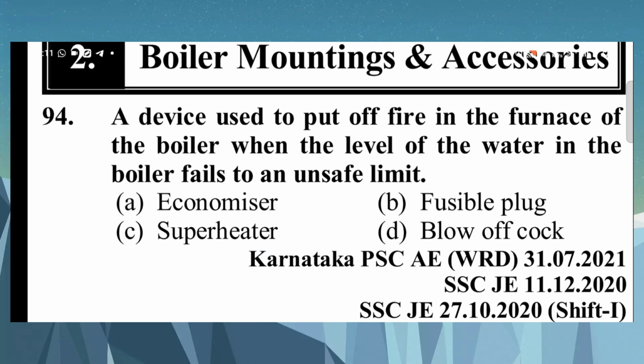Question number 94. From the boiler mountings and accessories, chapter 2 is started. A device used to put out the fire in the furnace of the boiler when the level of the water in the boiler falls to an unsafe limit: A. Economizer, B. Fusible plug, C. Superheater, D. Blow-off cock. The answer is B. Fusible plug.